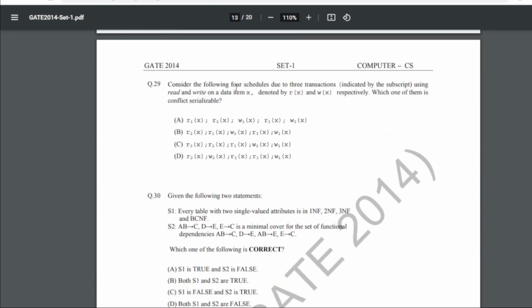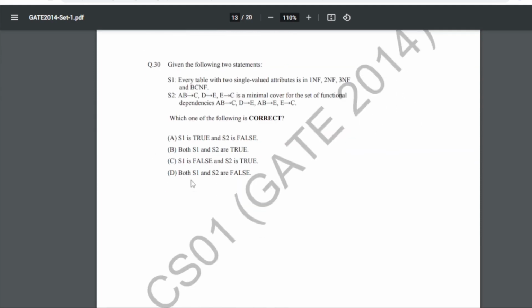29 is: consider the following four schedules due to three transactions indicated by the subscript, using read and write on the data item X denoted by RX and WX respectively. Which one of them is conflict serializable, right? So out of these four you have to find the conflict serializable one. If you solve these you will get D as the answer. So here R2X, W2X, R3X, R1X, W1X. So this will be our conflict serializable.